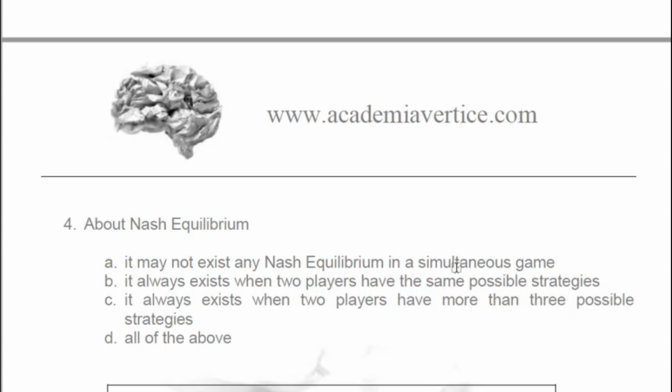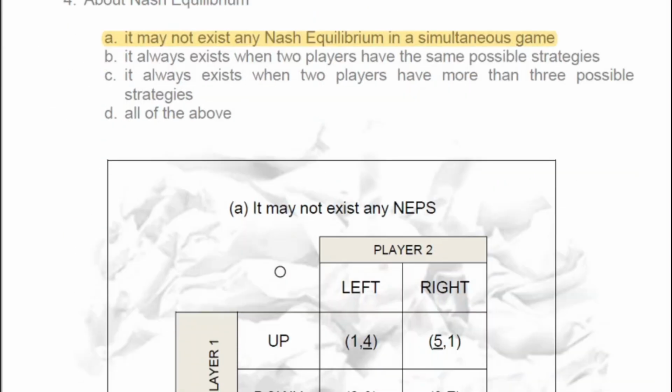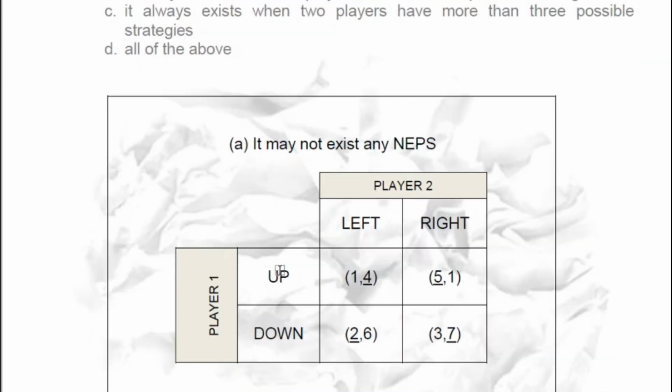No. So clearly it is A. Well, I don't know if we've had the opportunity to see a game like this, but okay, you can copy this or pay attention to these numbers. You can play at home, and you will see that these are the results. So we have no Nash equilibrium. Okay,